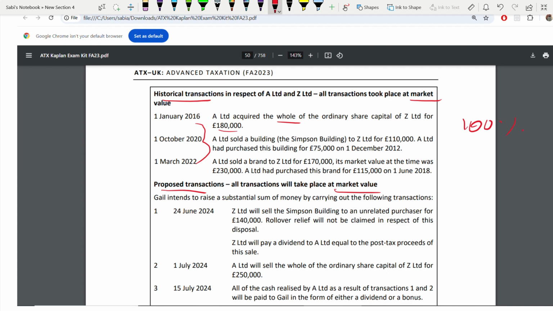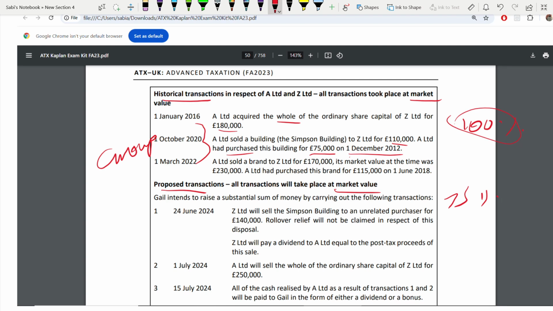A sold a building to Z. So this is because they are in group. This is a group question, you have to understand. A and Z are part of a group. They are 75% group. They will fall in the gain group also, and also for their income tax, for their trading loss also they can get a relief, because they are in the 75% group, both A and Z. So this is a group transaction. A is selling a building to Z for 110. A has purchased this building for 75 on this date.